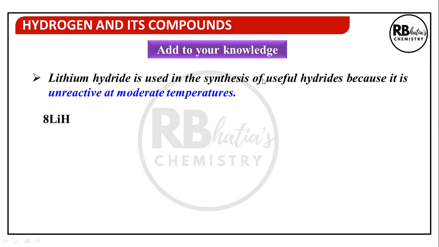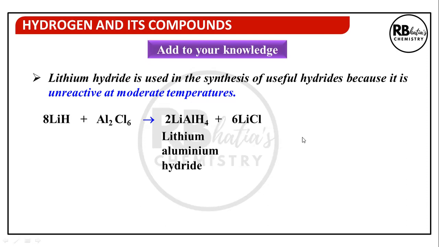Lithium hydride is used in the synthesis of useful hydrides because it is unreactive at moderate temperatures according to the equation. Similarly, lithium hydride reacts with aluminium chloride or with diborane to give these products.